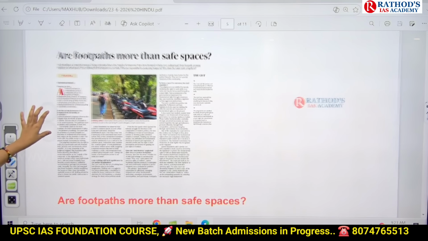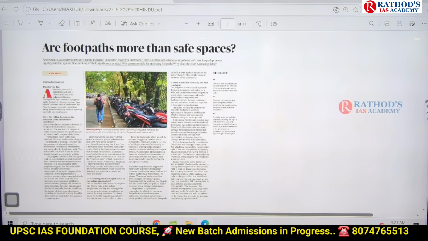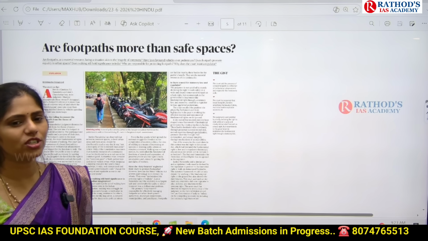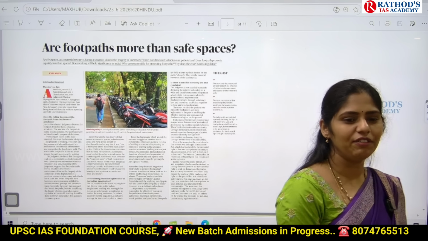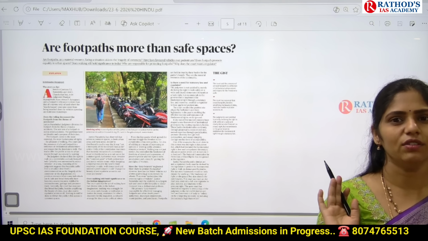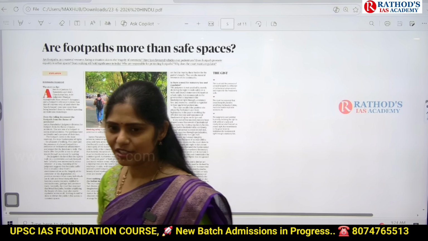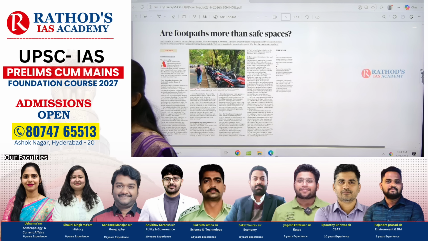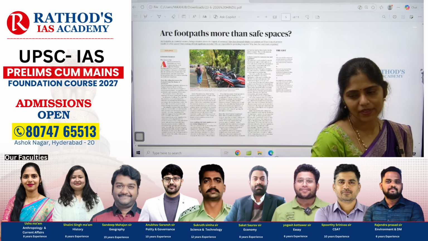Okay, next article. Are footpaths more than safe spaces? This article is talking about a recent Supreme Court judgment. What is the judgment? Walking on footpaths is a fundamental right, under which articles? 21 and even 19. You have to remember those two articles. Article 19 talks about right to freedom. Article 21 talks about right to life and personal liberty.